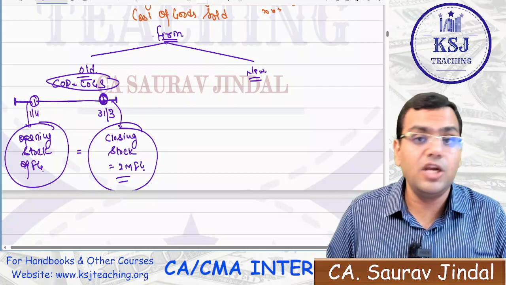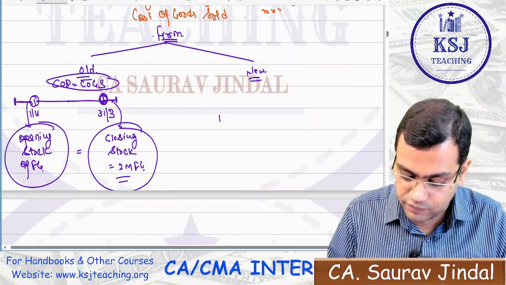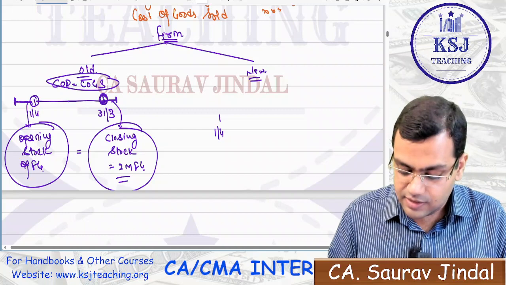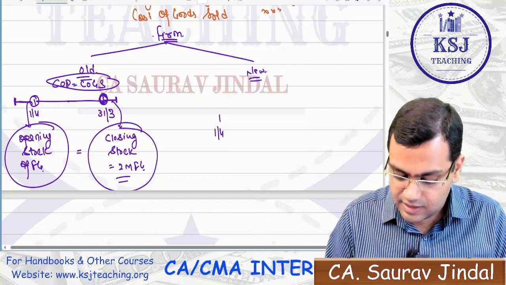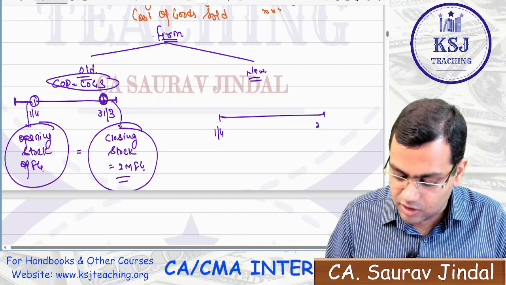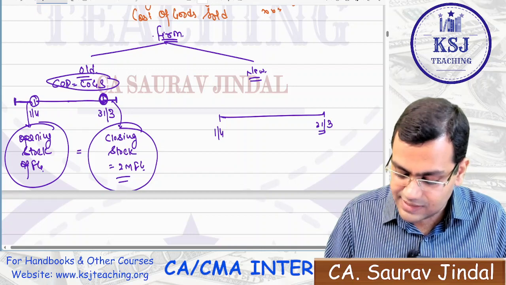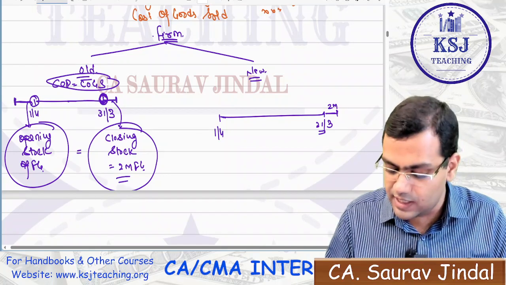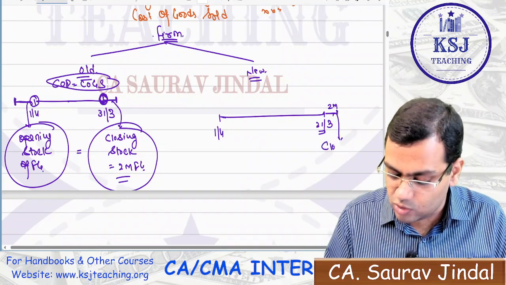But if it is a new firm, what will happen in case of a new firm, sir? On 1st of April, they are starting their operations. They have nothing, no stocks, nothing, right? At the end of the year, on 31st of March, they say you have to keep a 2 month stock. 2 month stock of FG you have to keep, right? So there will be a closing stock.